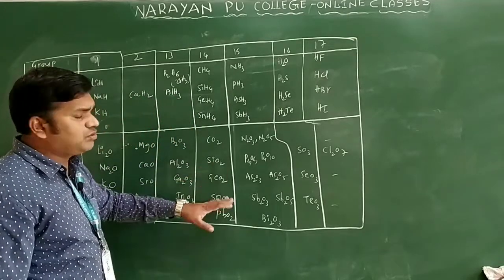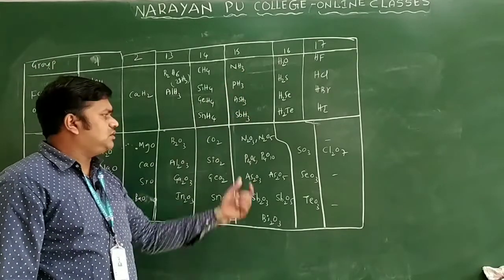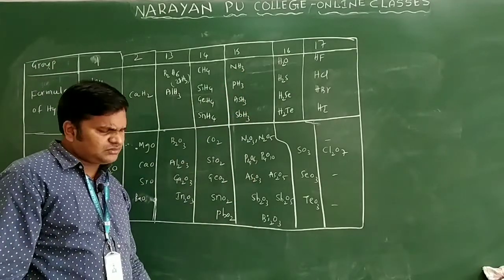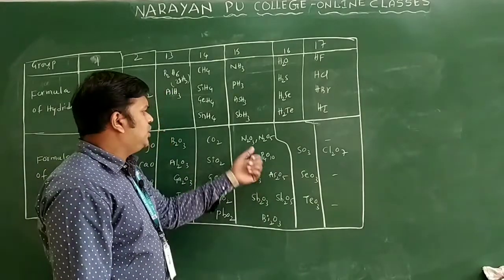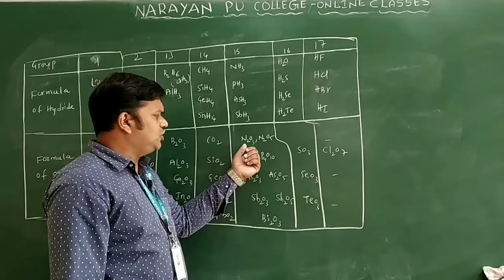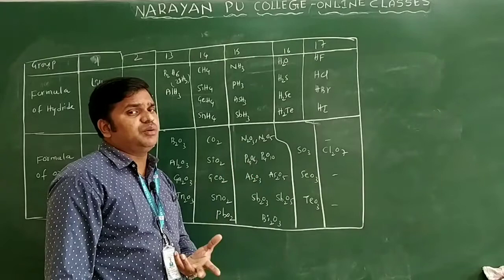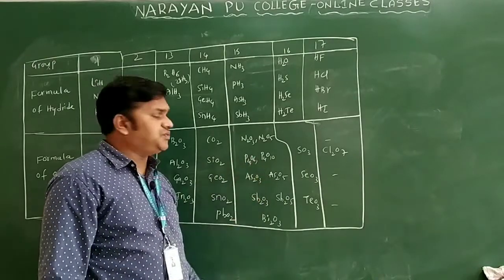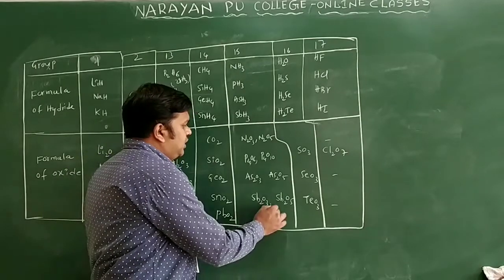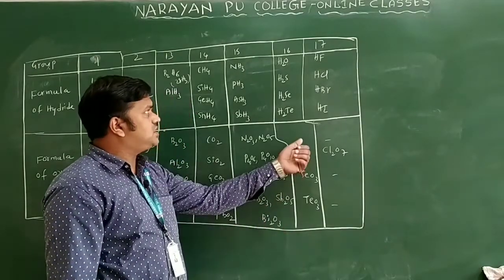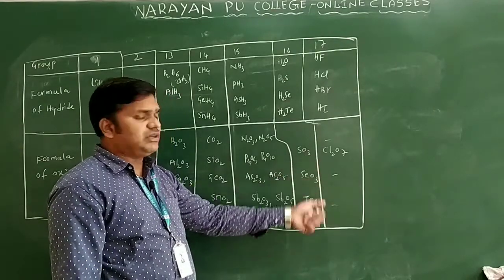Like this you can see CO2, SiO2, GeO2, SnO2, PbO2. But come to the 15th group, they show more than 1 valency. They form oxides like N2O3 and N2O5. Here we say 3, and here generally 5, but the covalence you can observe is 4 only. P4O6 and P4O10, As2O3 and As2O5, Sb2O3 and Sb2O5, and last we have Bi2O3. Next the trioxides: SO3, SeO3 and TeO3. Trioxides means it will show 6 only.